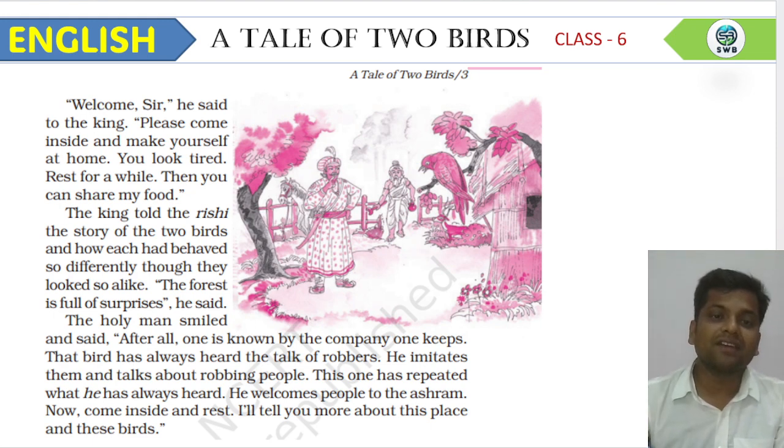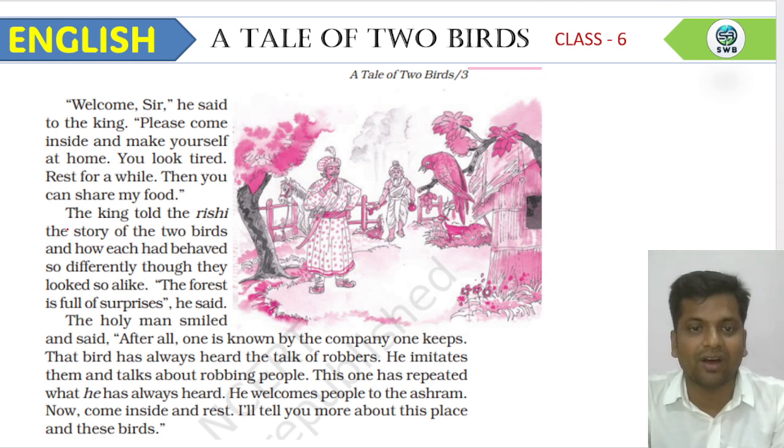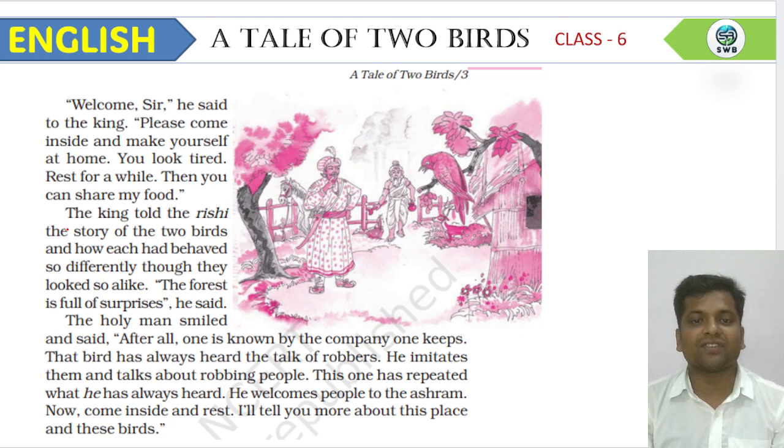So what is there in the next paragraph? The king told the Rishi the story of the two birds and how each had behaved so differently, though they looked so alike. So after that, the king told the Rishi that he had seen two birds. The two birds looked the very same, and yet the behaviors of these two birds were completely different. He said all these things to the king. Sorry, to the hermit. And what did the hermit answer?